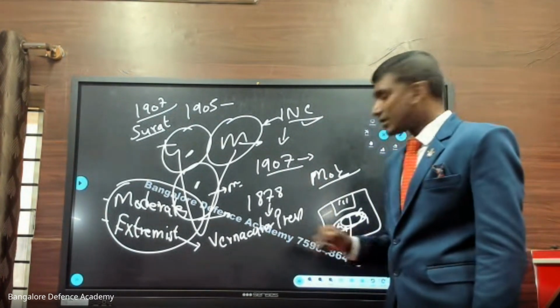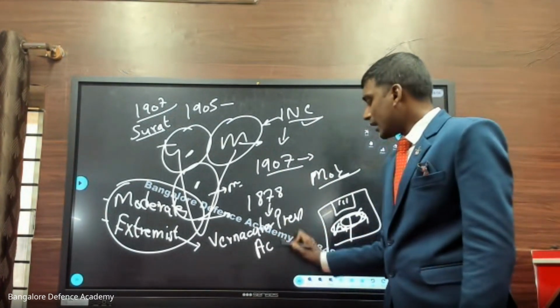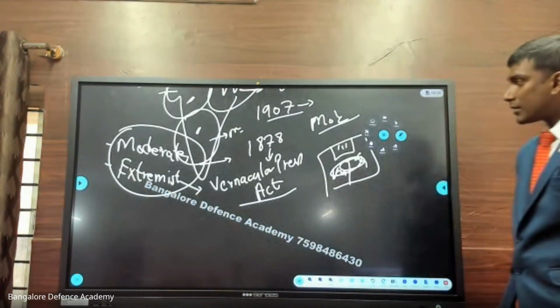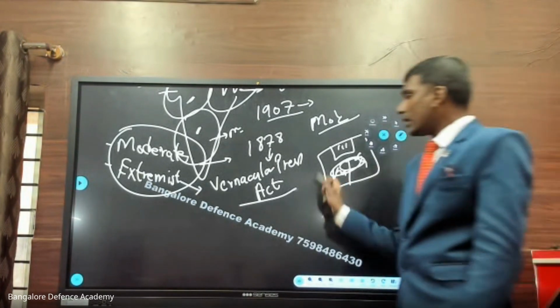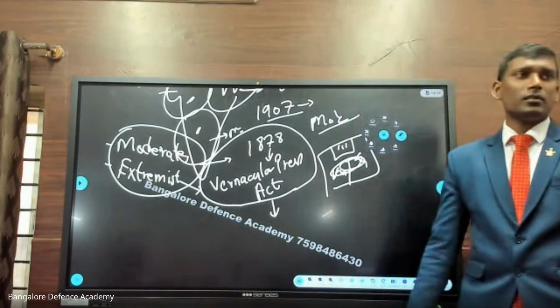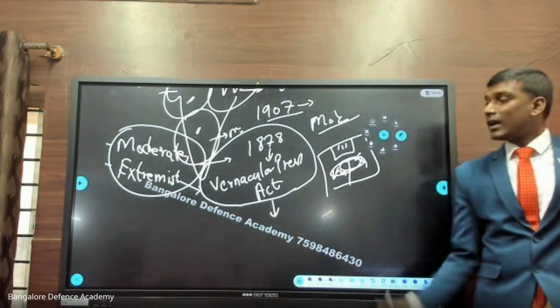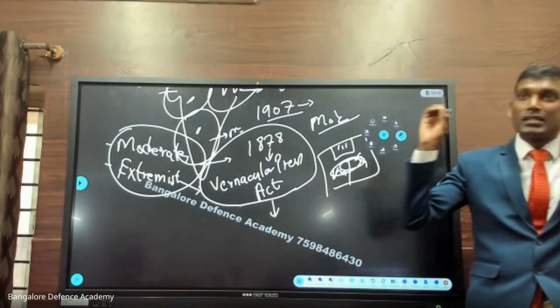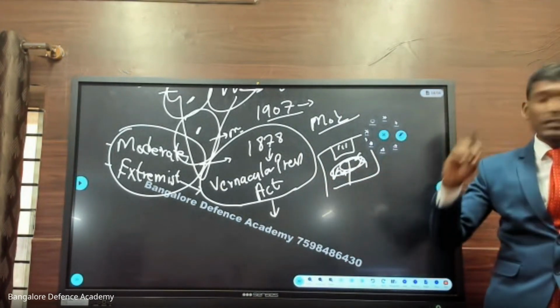Just write down: 1878 Vernacular Press Act. According to this act, if any person who is publishing newspapers publishes something against the government, he or she will be arrested.